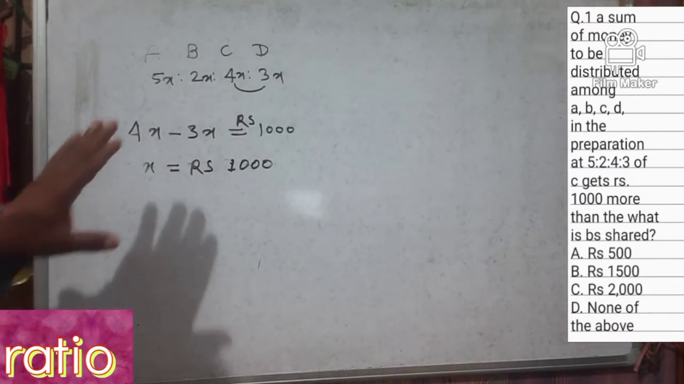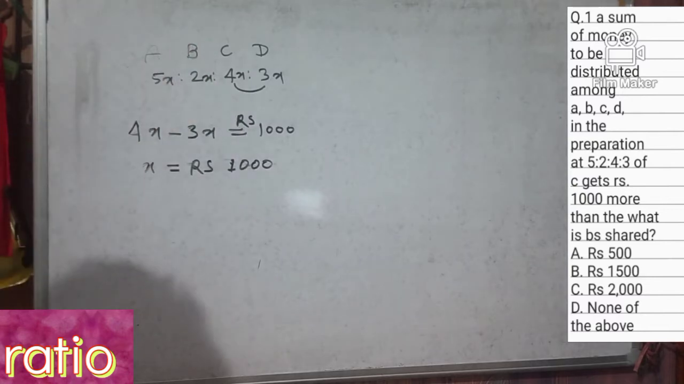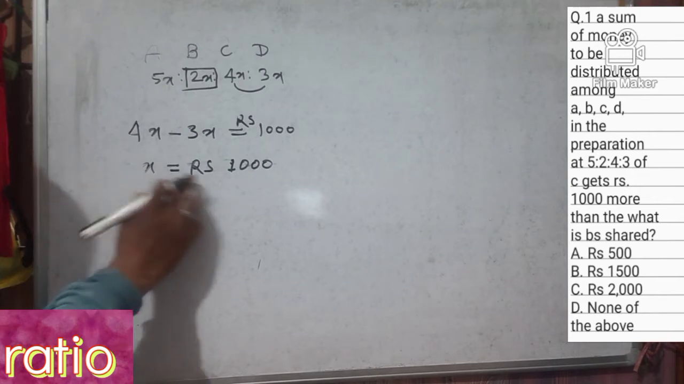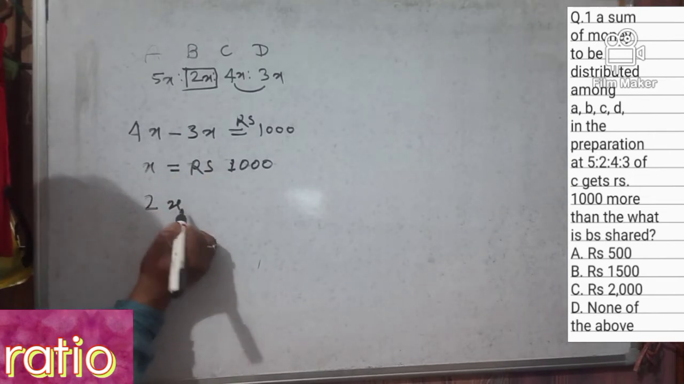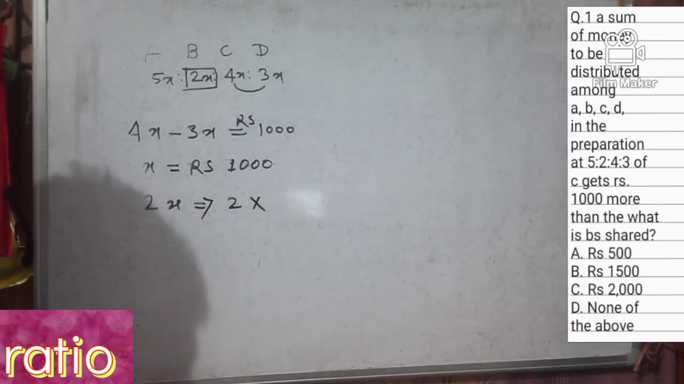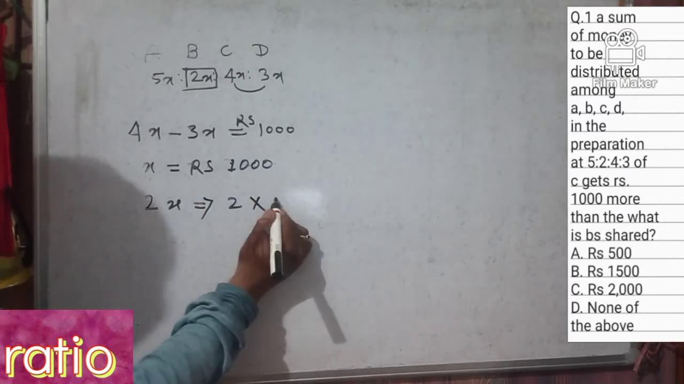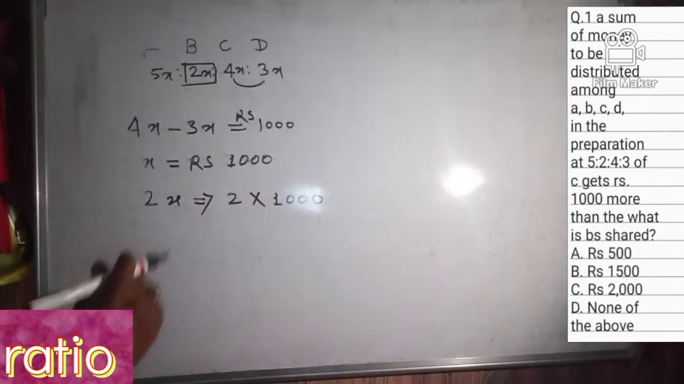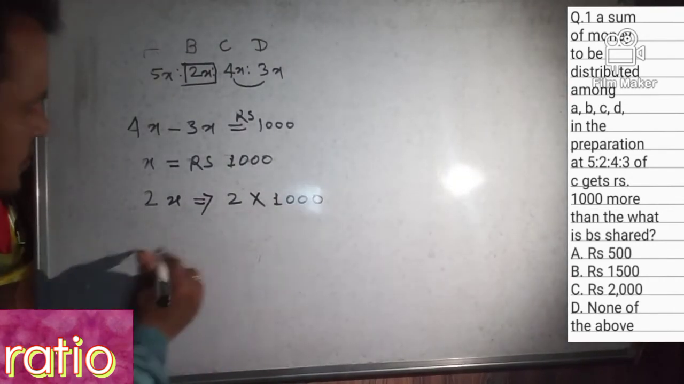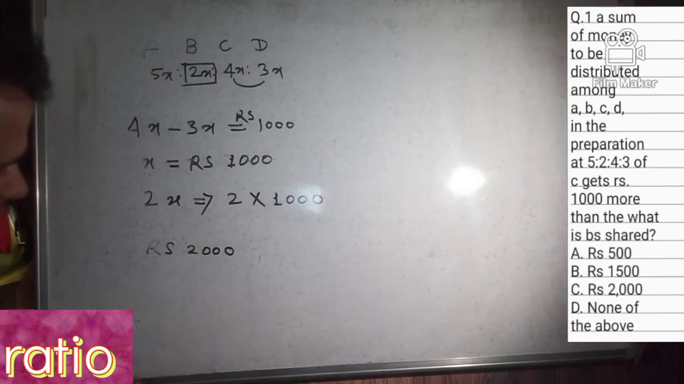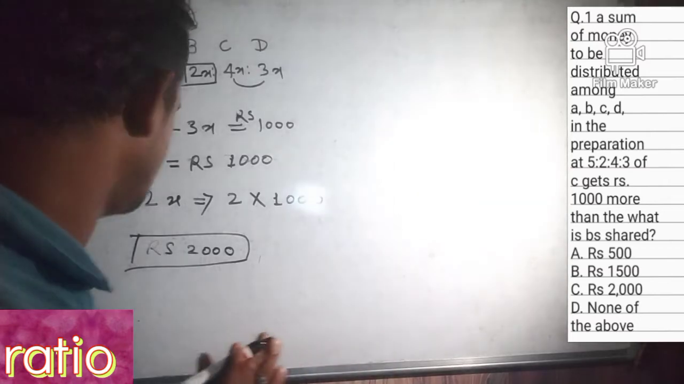Our target is to find B's share, right? So B's share is 2x. We have x equal to rupees 1000, so 2x means 2 into 1000, so B's share is rupees 2000. So option C is the correct answer.